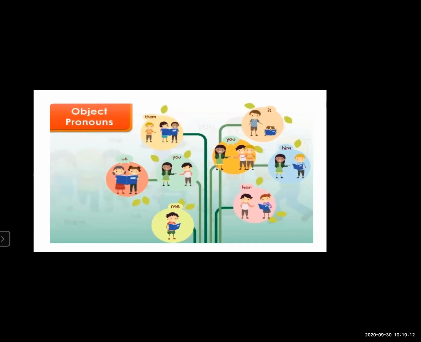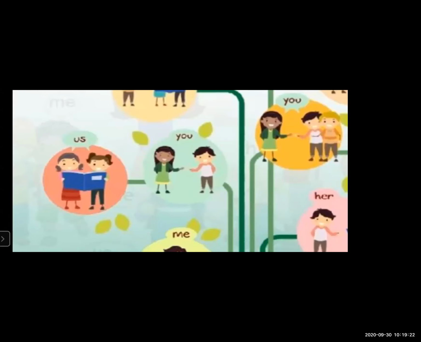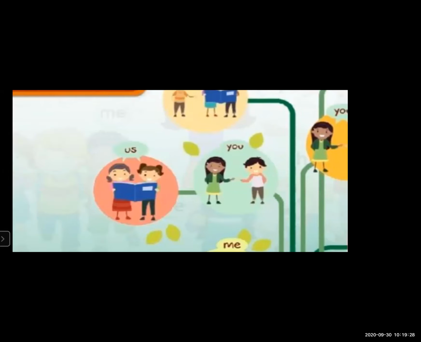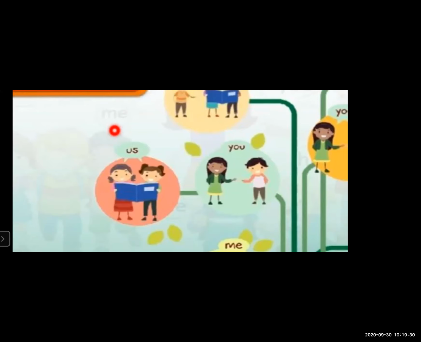Now look at this example. Them, us. See, "us": in the subject pronoun it was "we". In the object pronoun it is "us". "You" was there in the subject also, and if "you" is used as a receiver, then it is different.